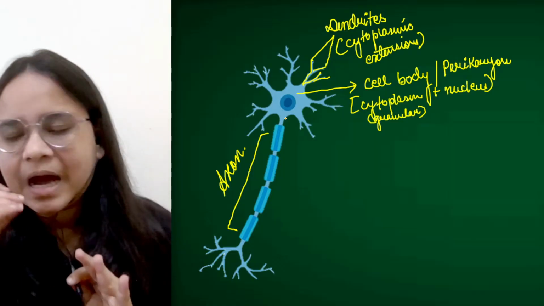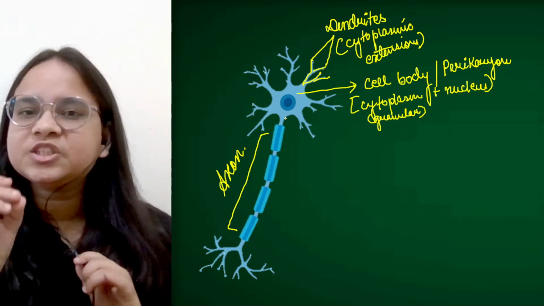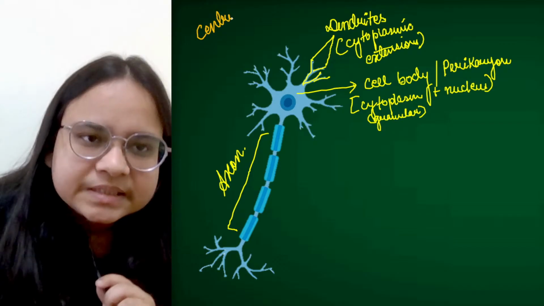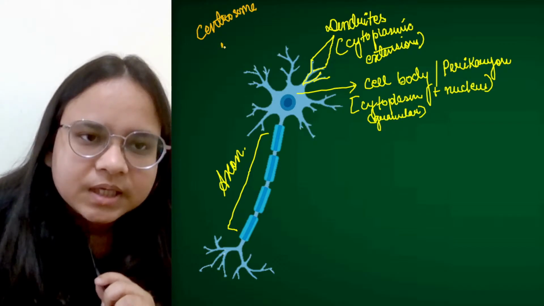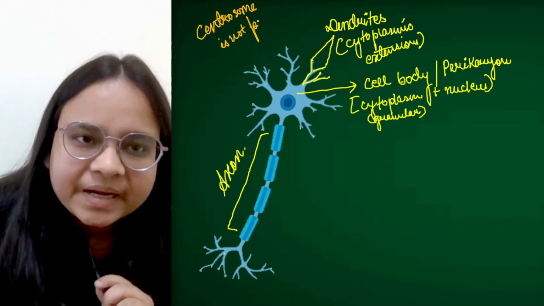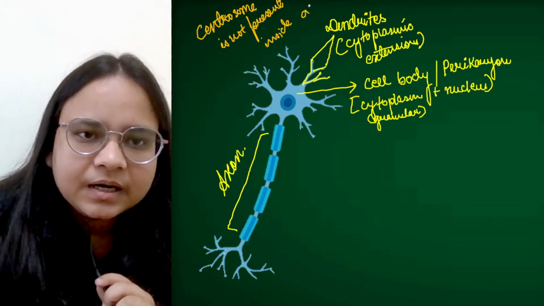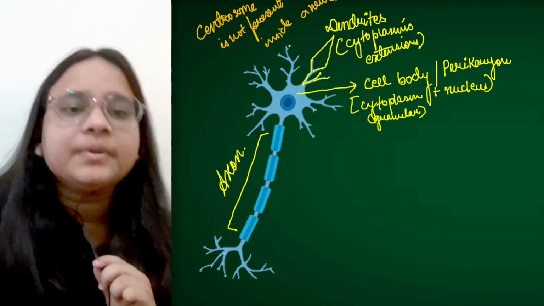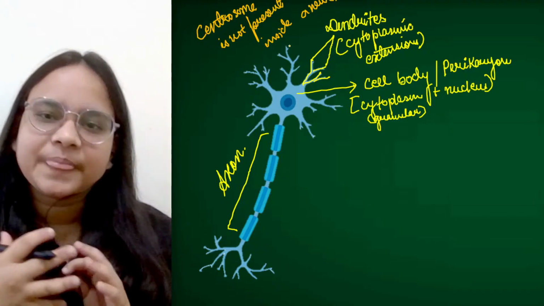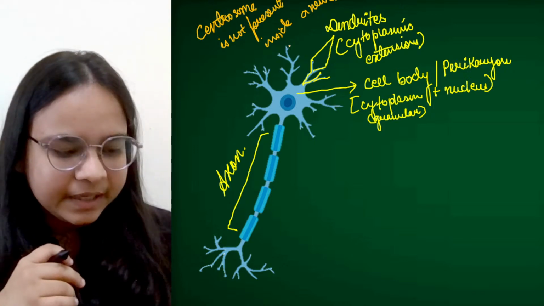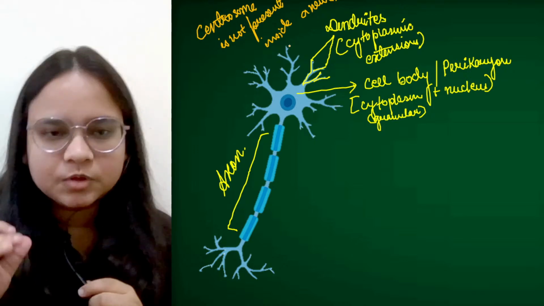If it is asked in the examination which organelle is not present inside a neuron, then centrosome is not present inside a neuron. Why? Because neurons cannot divide any further. Fine. We have come to this thing.